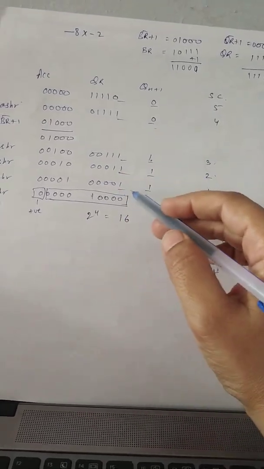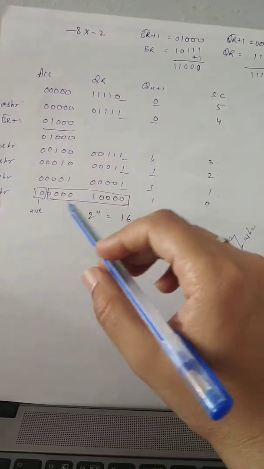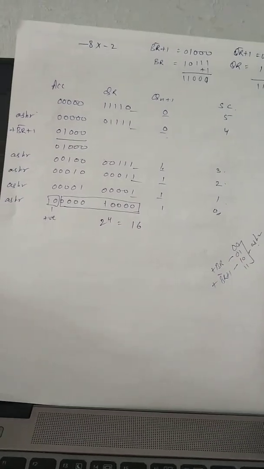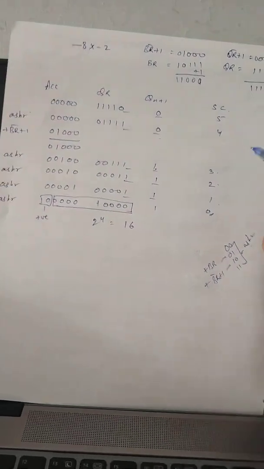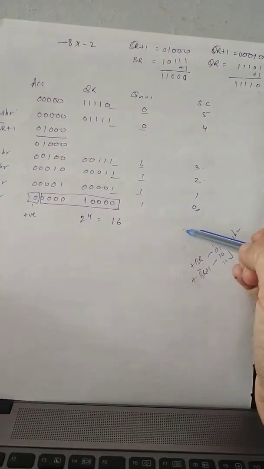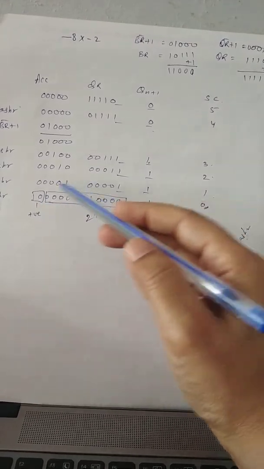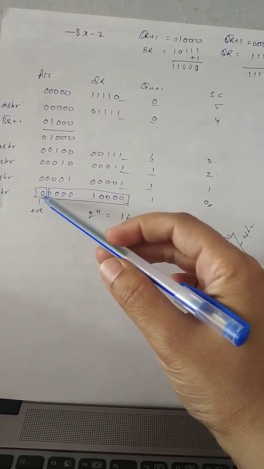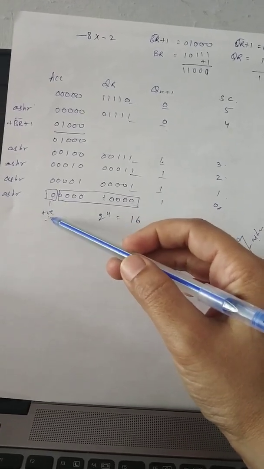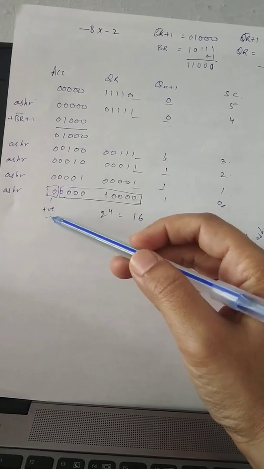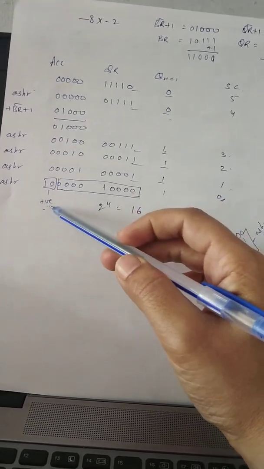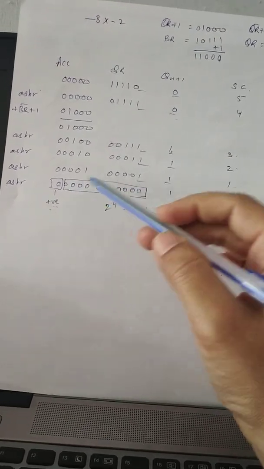Now, since this is 1, 1, again ASHR, right? Count it, right? Next, now you have the sequence counter as 0. That means you won't be going ahead with any further calculation. And this is the answer, because you're not calculating anything after this. The leftmost bit, MSB, will indicate the sign of the answer. If it is 0, it's positive. If it would have been 1, that means it's negative, right? Since this is 0, the answer is positive. And if the answer is positive, you don't have to calculate the 2's complement of the answer. The answer will remain as it is.